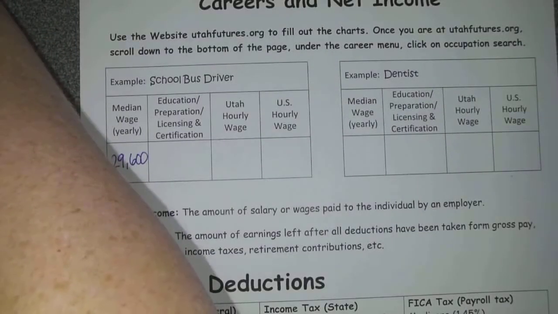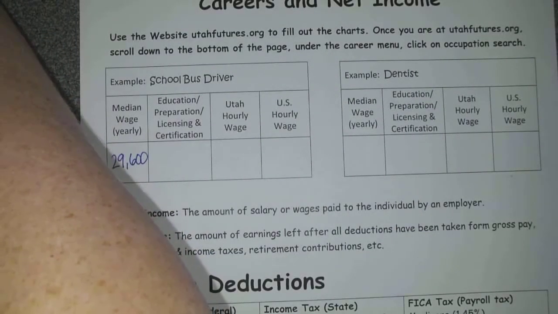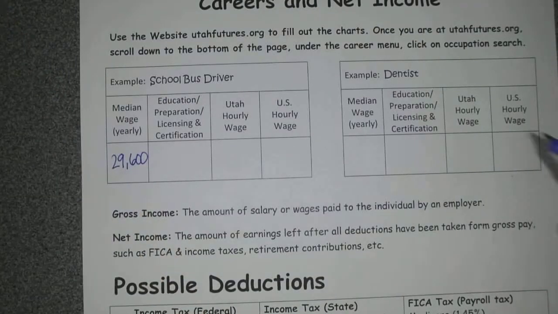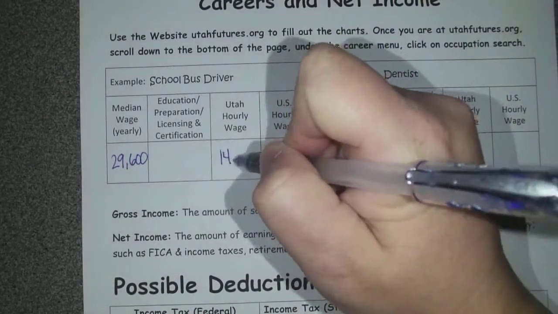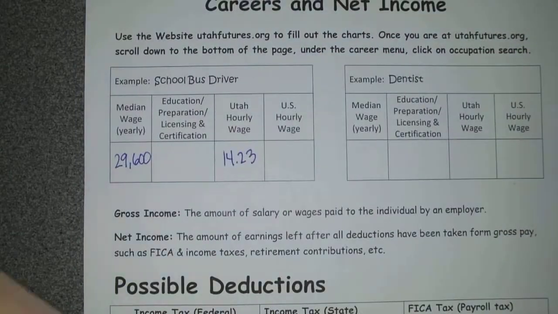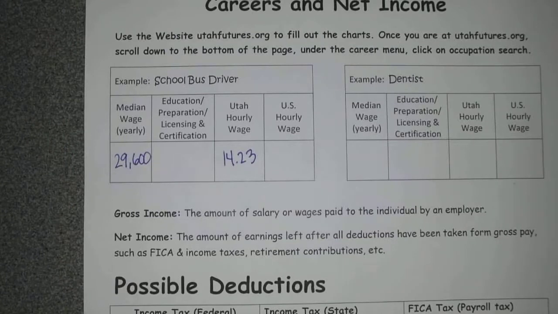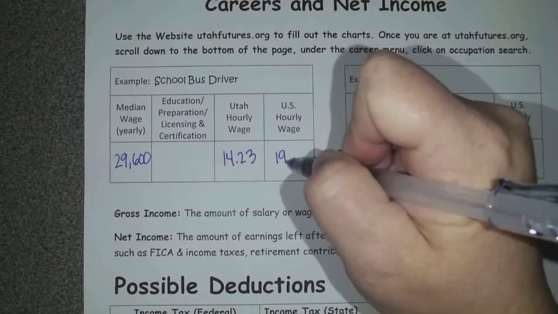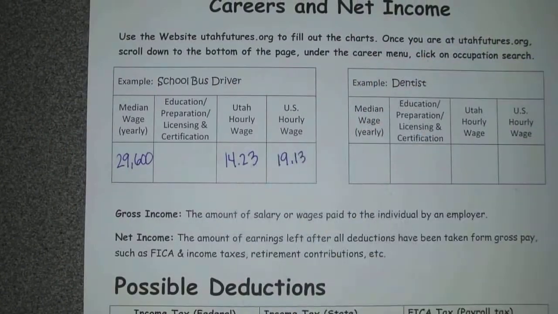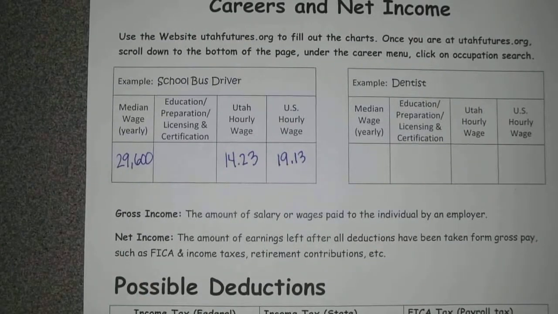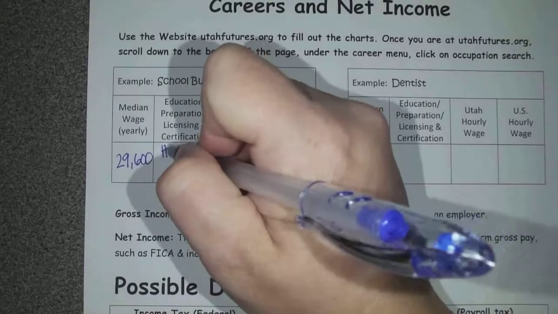If you're looking at the hourly wage, you're going to put this down: bus driver hourly wage right here is $14.23 in the state of Utah. In the United States, the hourly wage is $19.13. And then over here it tells you what you have to have, and it just says you have to have a high school diploma.